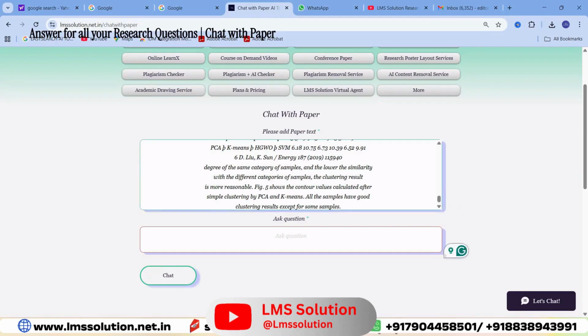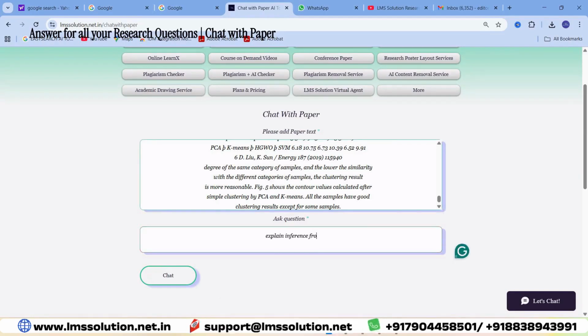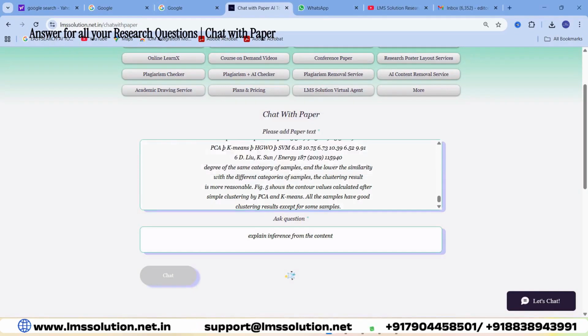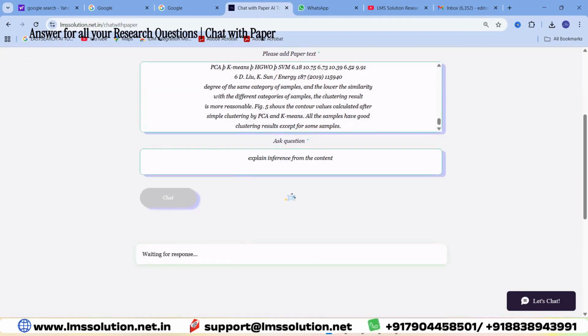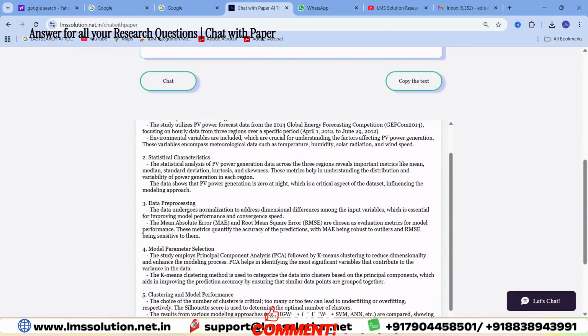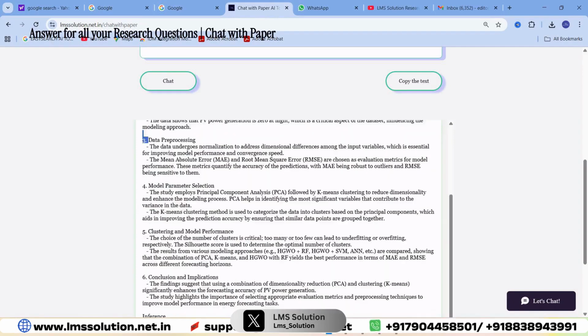For example, explain the inference from the content. Like that you can chat, or if you're having any questions related with your research paper, you can ask any questions you want. It will analyze the respective content and it will generate an answer for you. So here comes the content: data description and pre-processing, statistical data pre-processing, mathematical model parameter selection, clustering, model performance. Like that it will give an explanation.